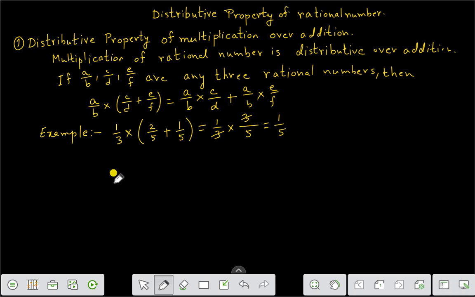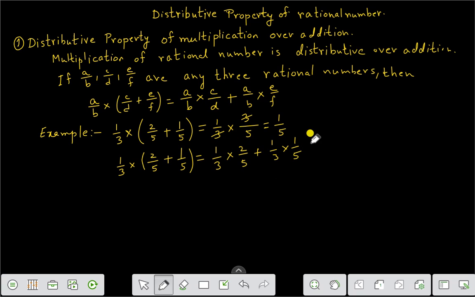Now you will get the second step. That is 1 by 3 into 2 by 5 plus 1 by 5. Then what we are getting is 1 by 3 into 2 by 5 plus 1 by 3 into 1 by 5.